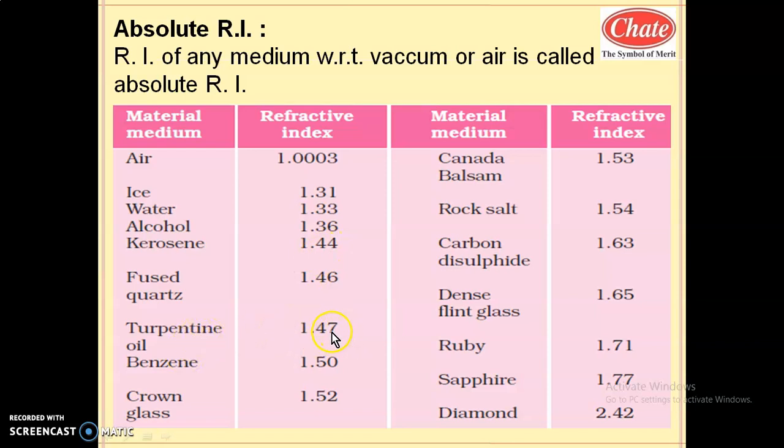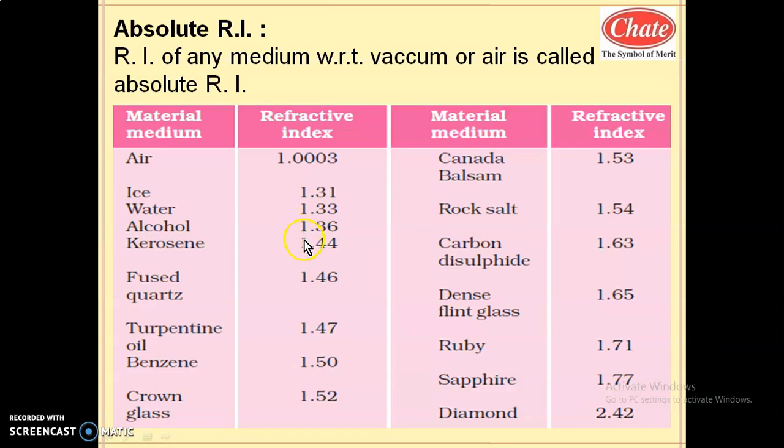Now as the refractive index is more, opposition is more, so the speed of light in this medium will be less. So speed will be faster in water. Speed of light is faster in water.